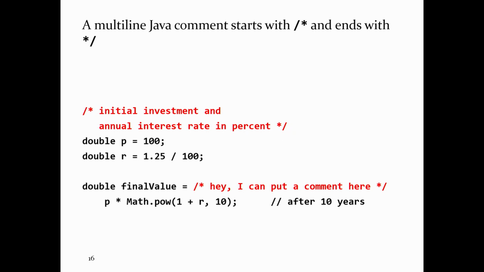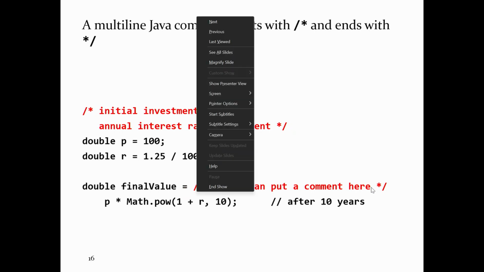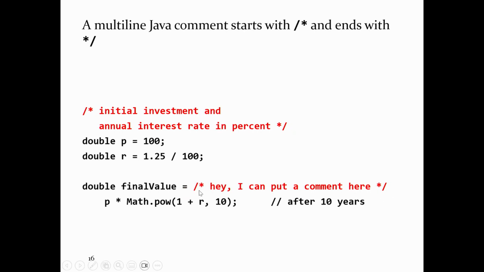This means that you can insert a comment into the middle of a line or between two lines of code. Here, I can declare a variable, put the assignment operator in, and then stick in this type of comment here. Then I can finish off the line of code, and I can even put another comment after that line of code.